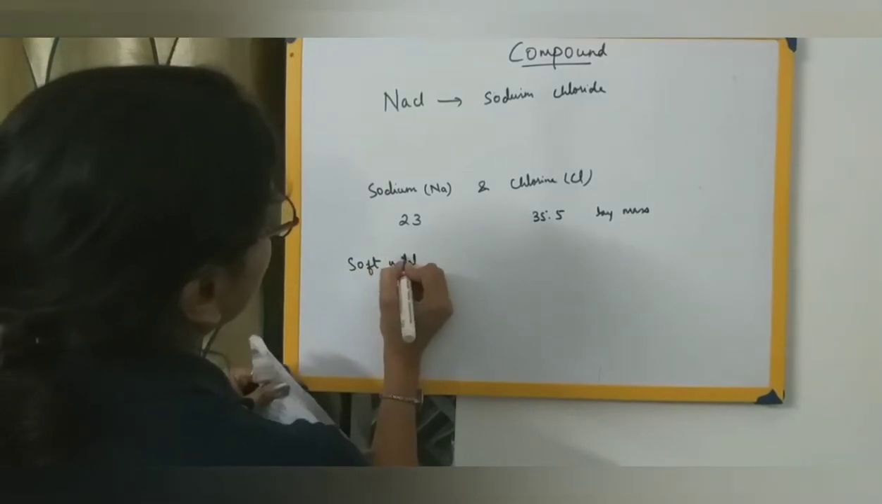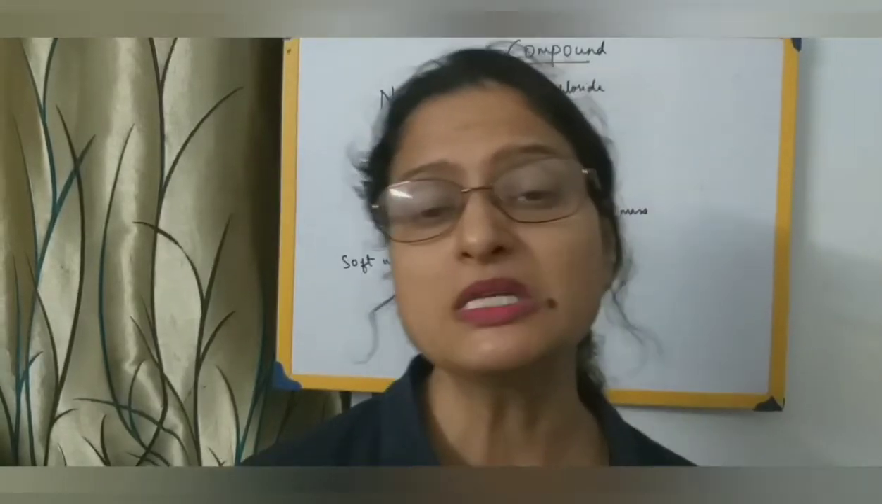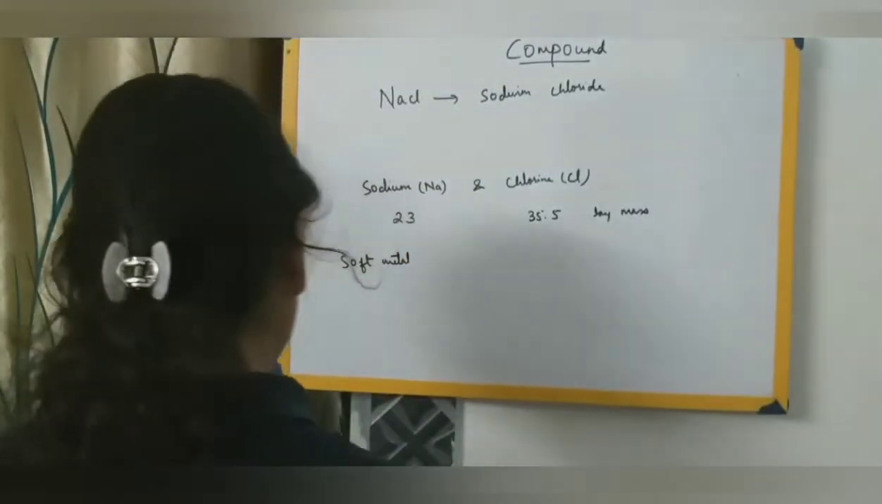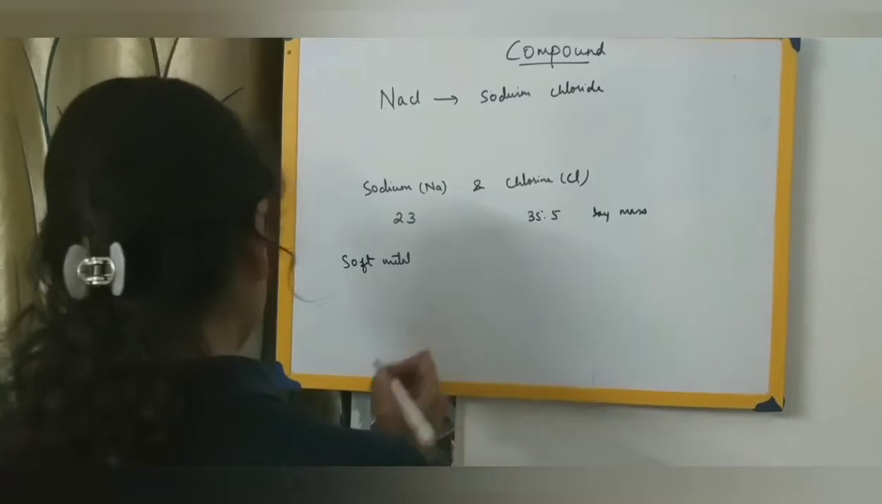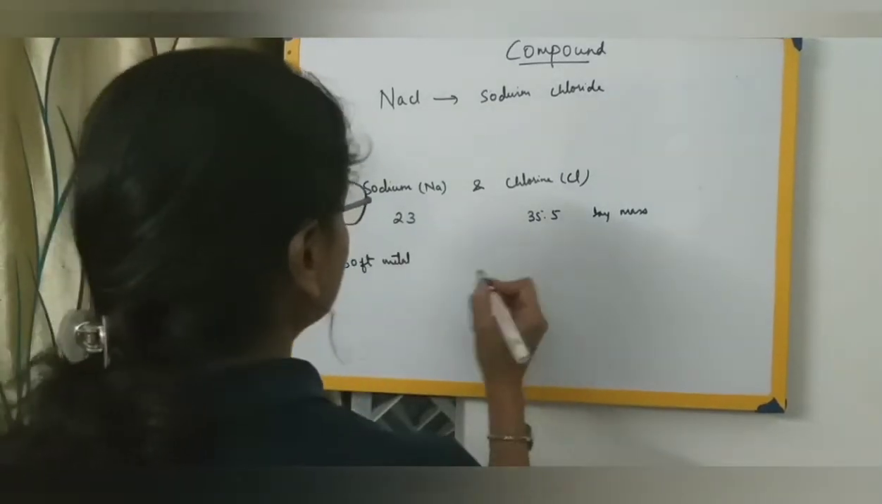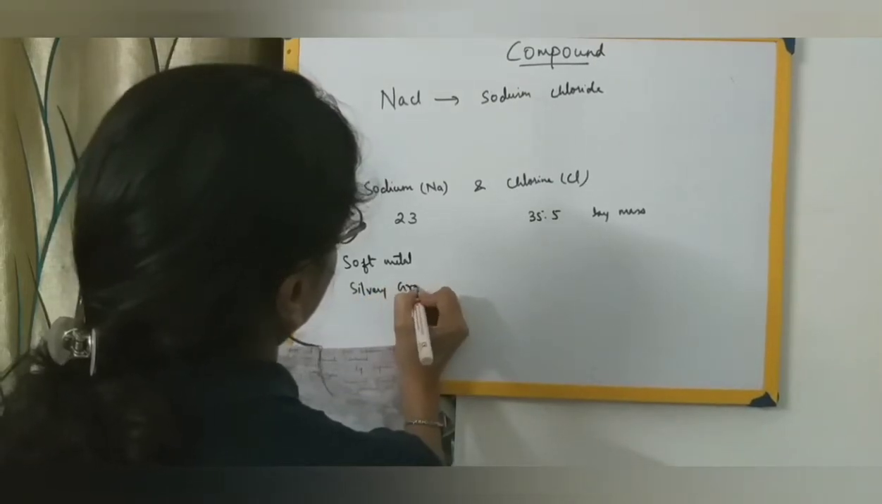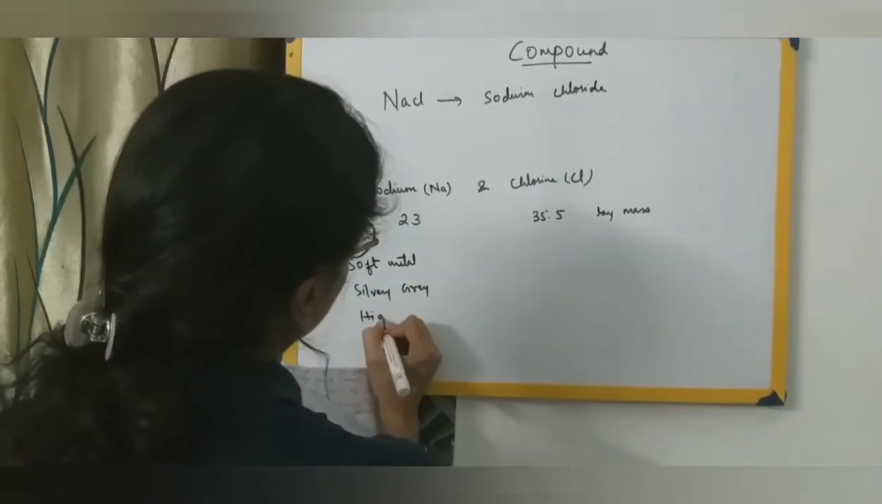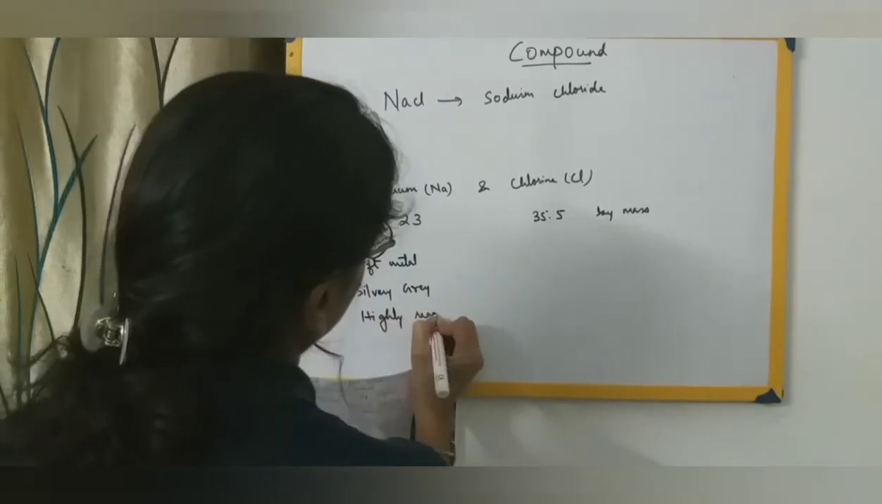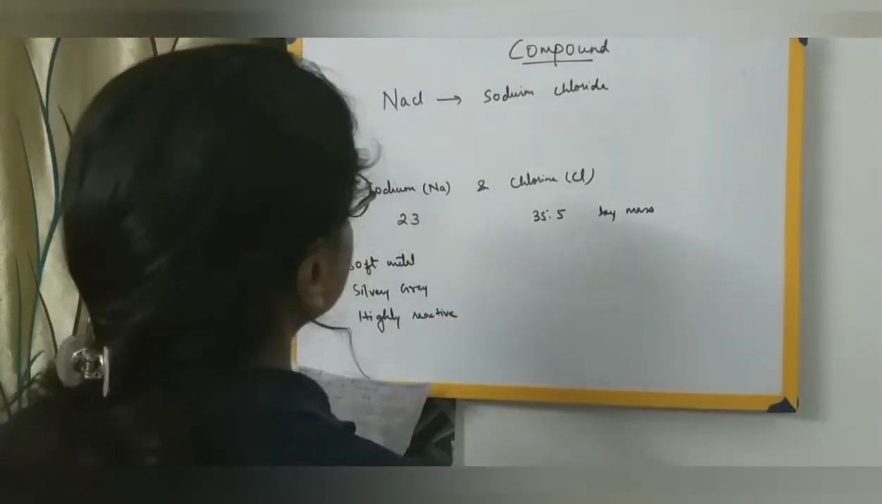Then sodium is a soft metal. You must have heard about it, you must have read it earlier also. Sodium is such a soft metal that you can cut it with a knife, the way you cut cakes. In the same way, sodium metal can be cut with a knife. It is silvery grey, soft and highly reactive. These are the characteristics of sodium.